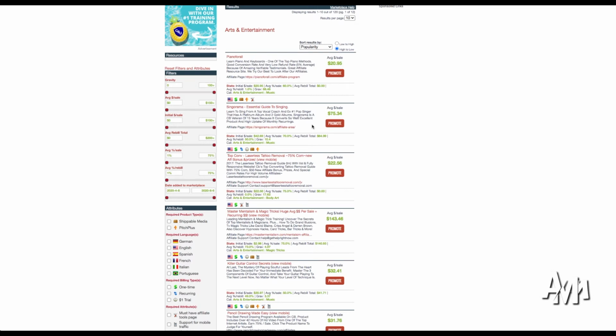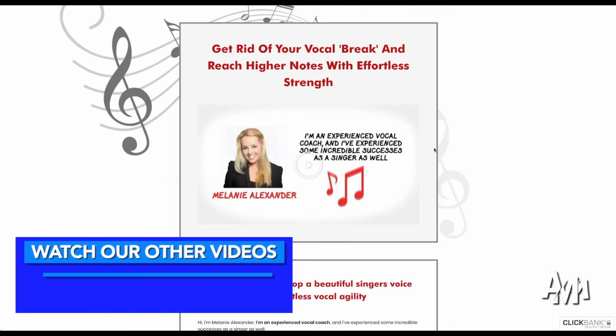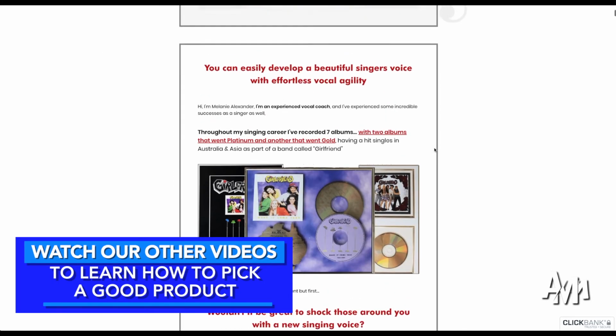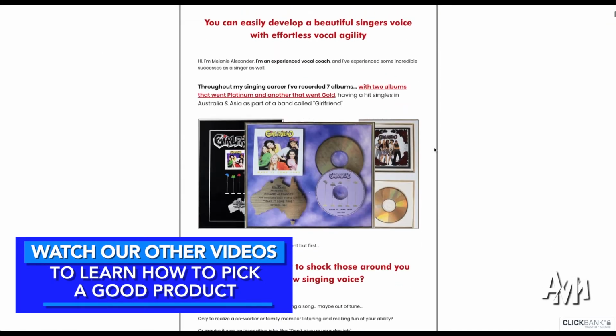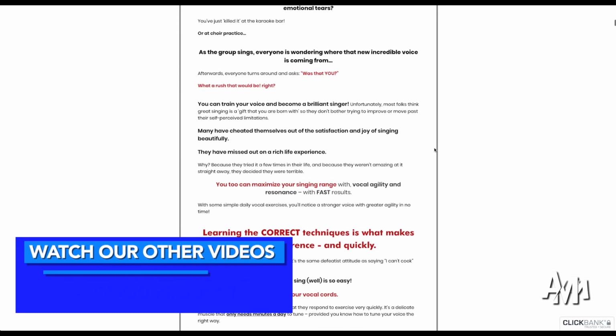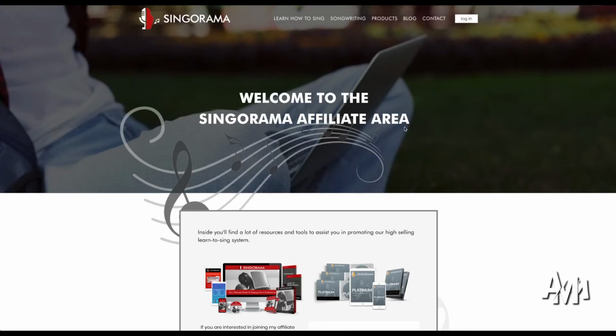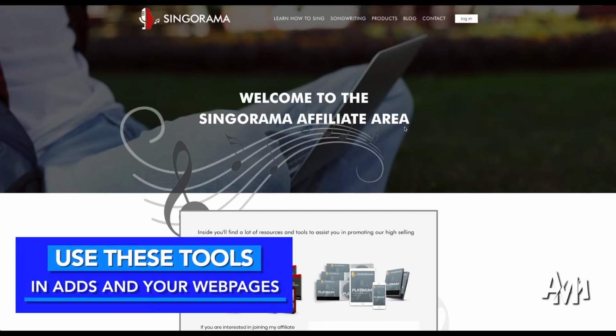So let's take a look at this product right here, right? We have all the information that helps us identify if it's a good product or not. We're just going to use it as an example, so we're just going to pick it. We're going to click on it. It's called Singorama, and it teaches you how to sing apparently. Now you should watch further videos to learn how to pick a good product. Not every product is good. In this case, the gravity is the number that will tell you if it's a good product mostly or not. But again, watch our earlier videos to learn how to pick the best product for you.